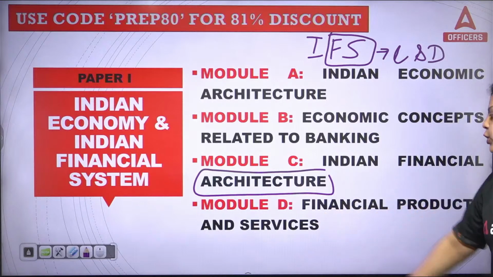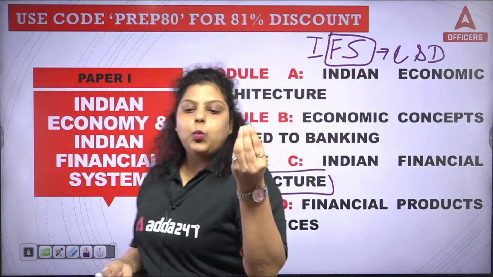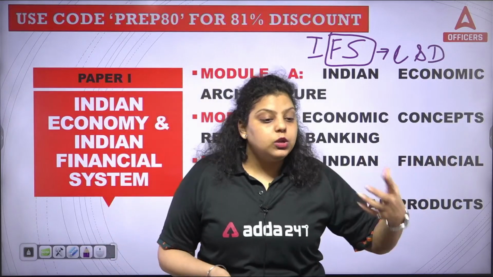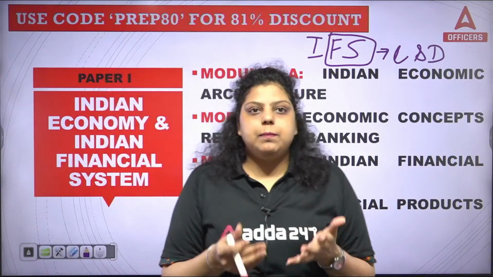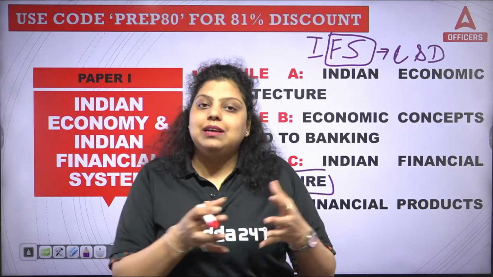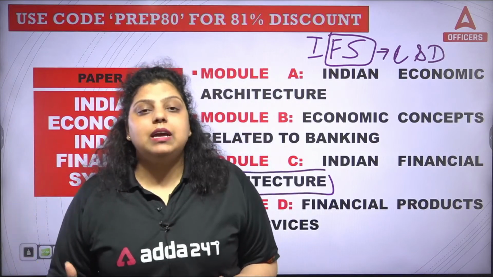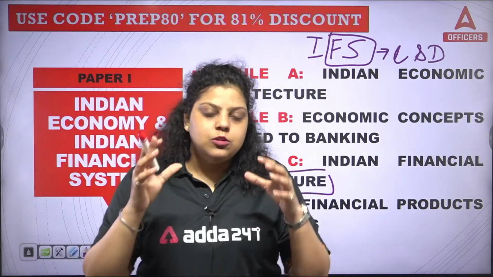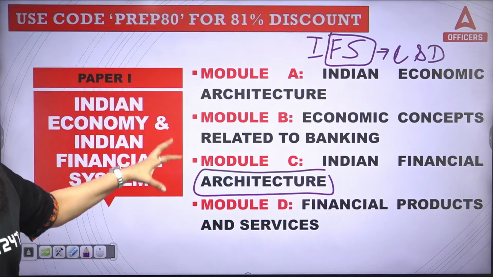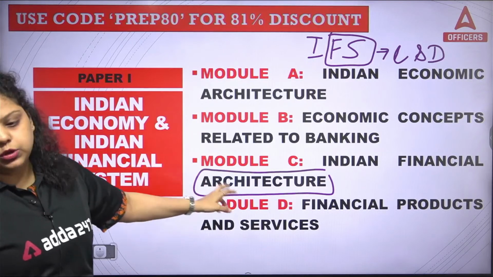Okay. Now, module D, the financial products and services. Simply, all the financial products and services that are provided by banks, NBFCs and other financial institutions will be covered here. Like the types of deposits, the types of liability. The deposits are the liability of a bank, so demand deposit and term deposit are there. If you talk about asset classification, because banks provide loans and advances, that we have to cover. Different types of collateral will be taken by the bank when the bank is providing a loan to customers. So all those types of products and services will be covered under financial products and services. Not only banking, but money market instruments, capital market instruments, forex market instruments, all will be covered under module D.